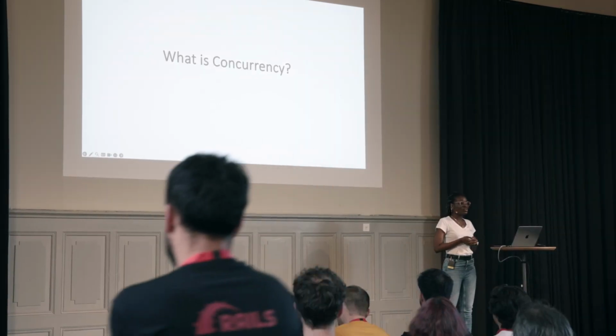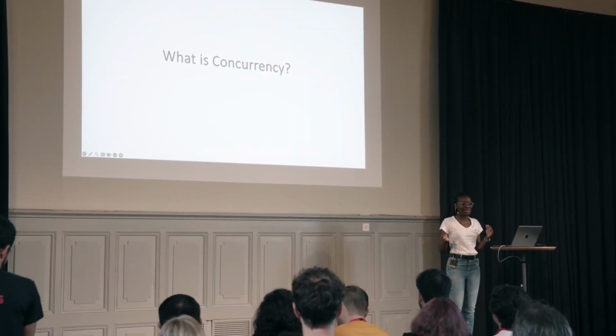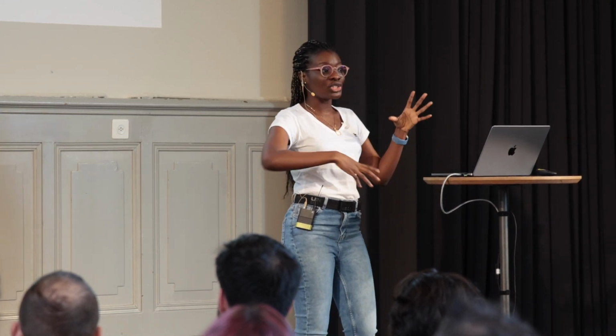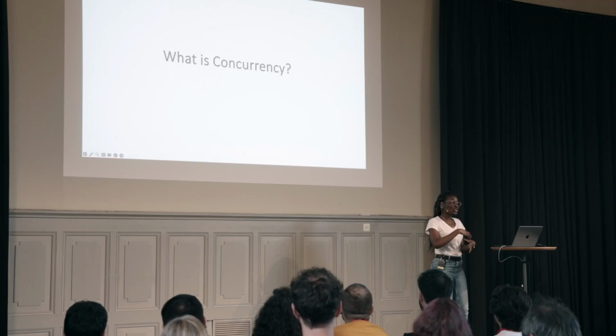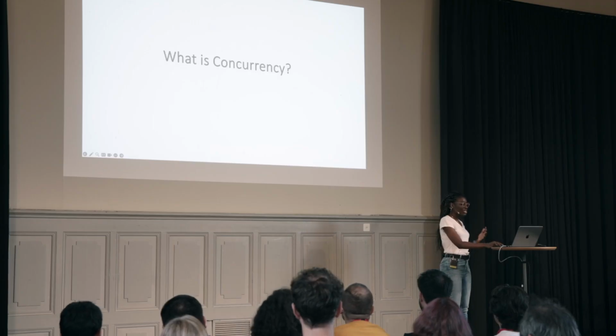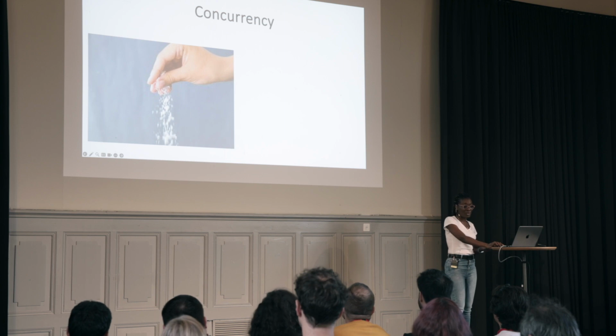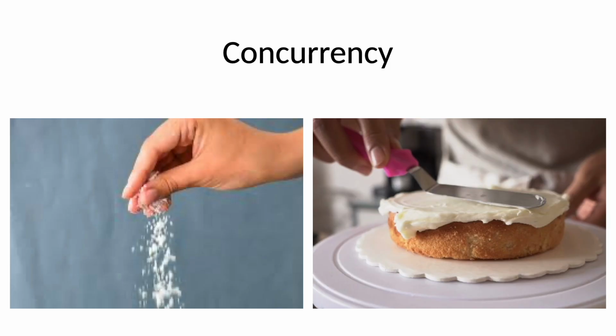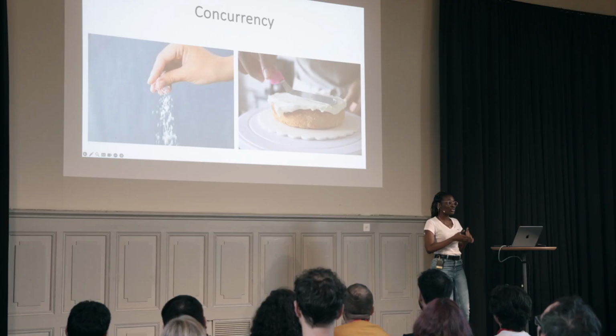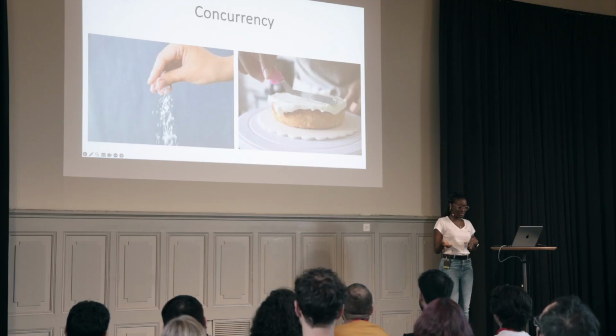A good example of this would be a single chef. By single, I don't mean unmarried or not partnered, I mean one chef. So as I was saying, it would be a single chef managing multiple dishes by transitioning between them. Let's call this context switching. She could add salt to the rice at one point or butter to the cake at some other point. However, at no point is she focused on more than one dish.